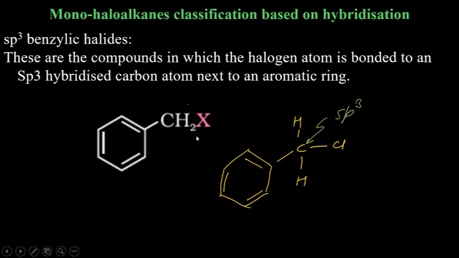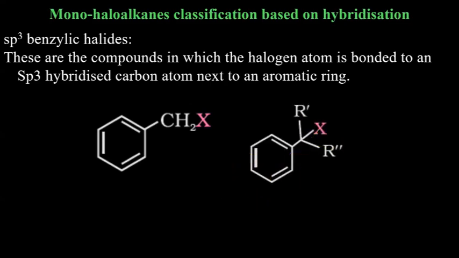Now sp2 hybridization. Okay. This is another example. You can replace hydrogen by alkyl groups. Even then the carbon will remain sp3 hybridized because it will have 4 bonds, no lone pair.